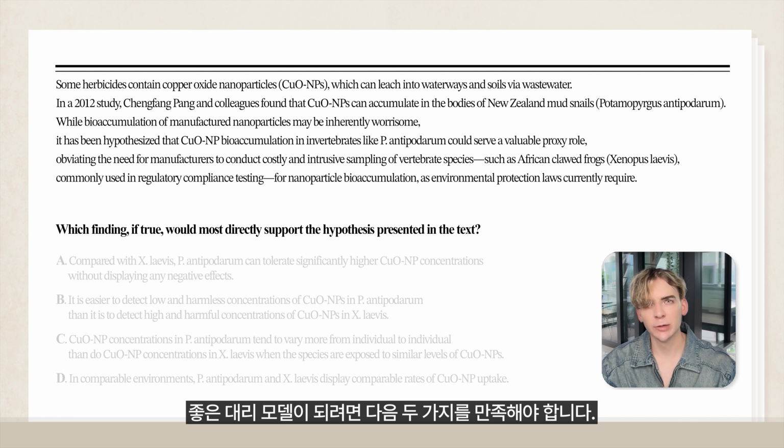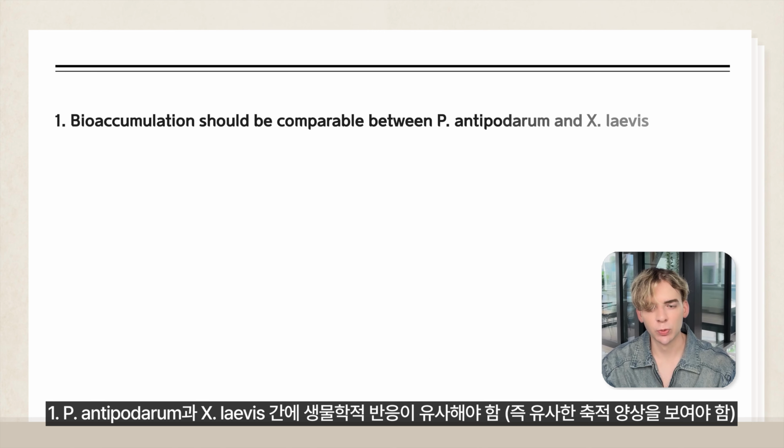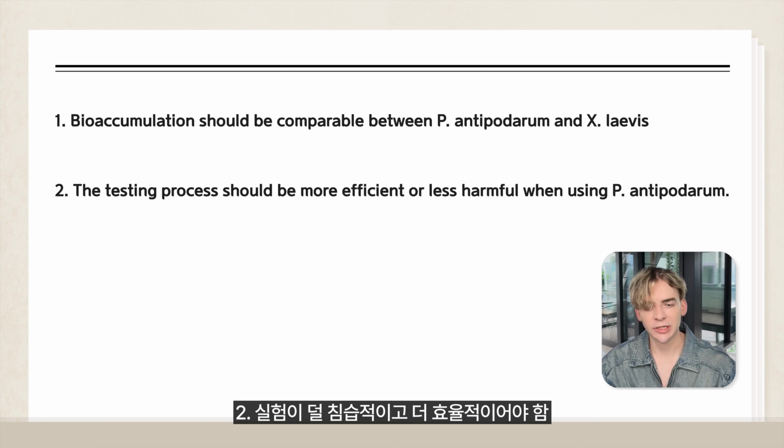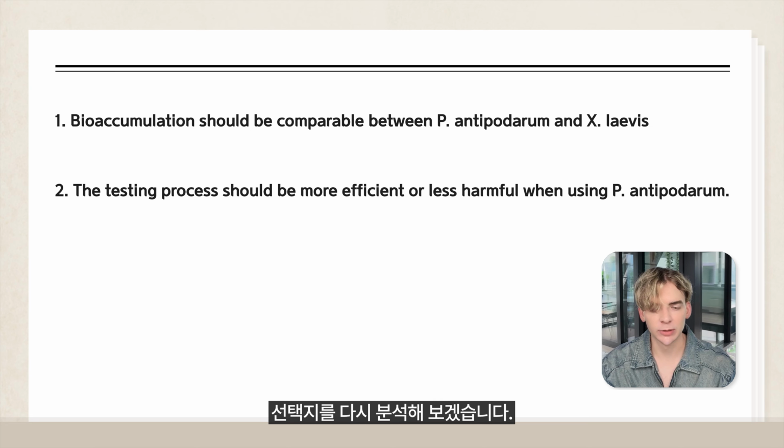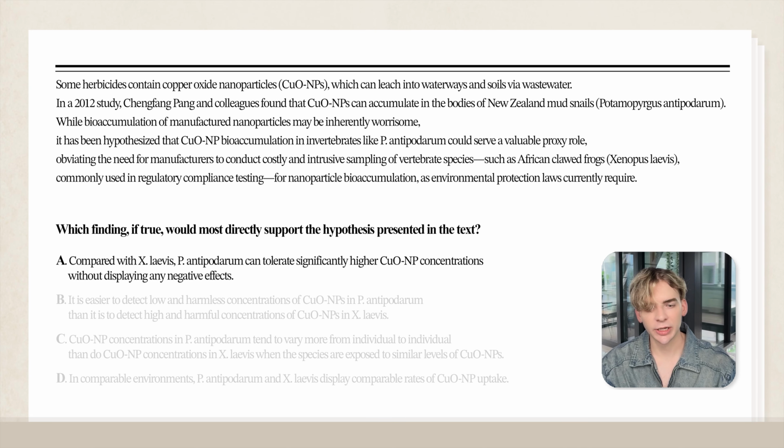Okay, so to be a valuable proxy, 2 things essentially matter according to the hypothesis. So 1, bioaccumulation to be comparable between P. antipodarum and X. laevis, so the data are meaningful. And then number 2, the testing process should be more efficient or less harmful when using P. antipodarum. This number 2 is incredibly important in reassessing the answer choices. So, let's look at A first.